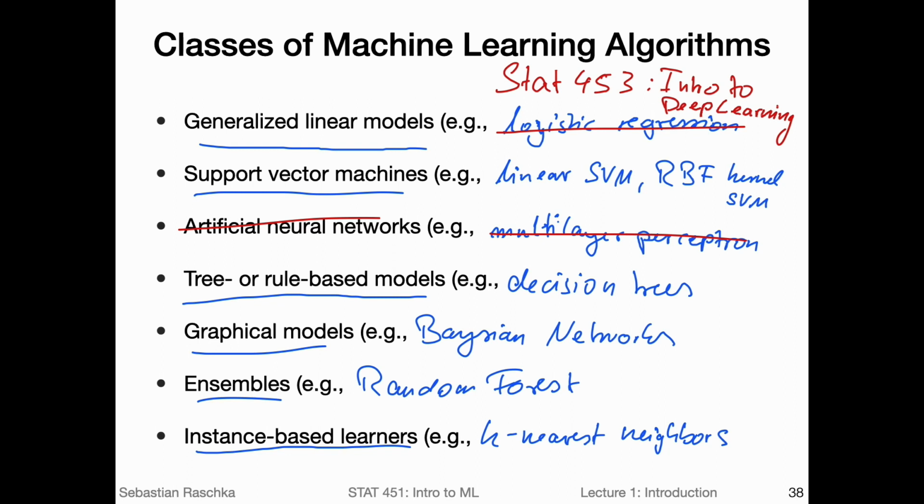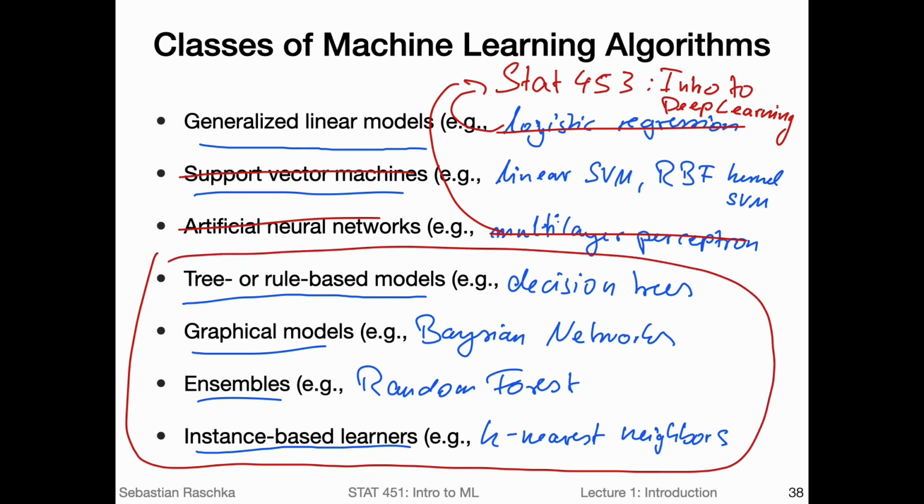So in that case, I don't want to cover the topic in both classes, because I know many students take both classes, the machine learning class and the deep learning class. So these two topics are covered in the STAT 453 class. We will not cover support vector machines here in this class either, but we will cover all of these methods. And there are plenty. And in addition to these machine learning algorithms, I will also talk a lot about other concepts related to machine learning, like machine learning model evaluation and so forth, which are very important.